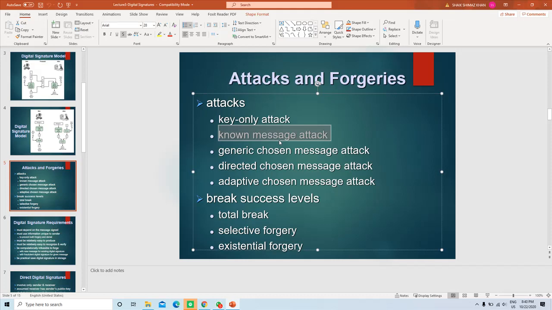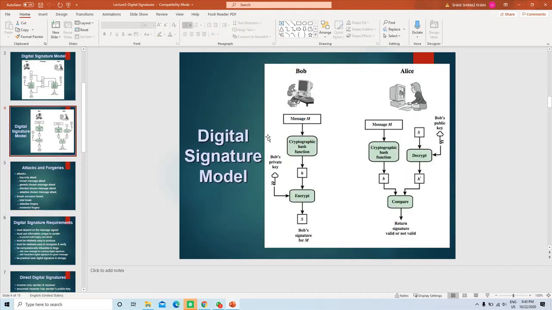For example, let's say a communication is taking place across the network. Messages and signatures are sent from one party to another. Let's say M1, S1: M1 is message 1 and S1 is signature 1.